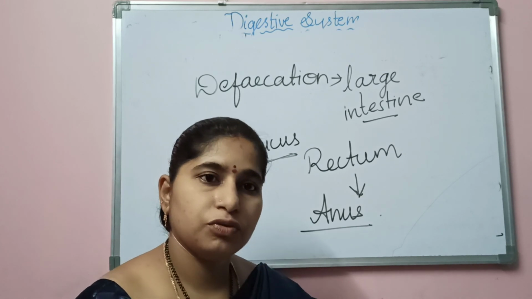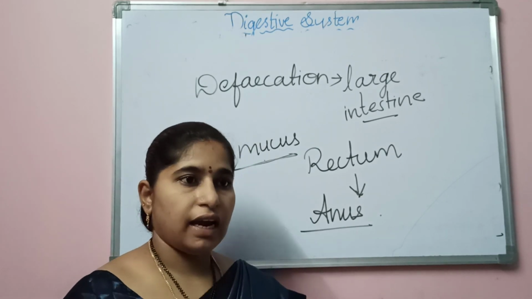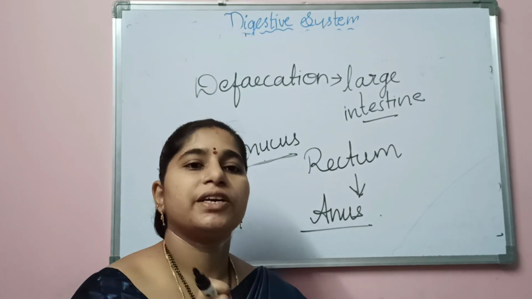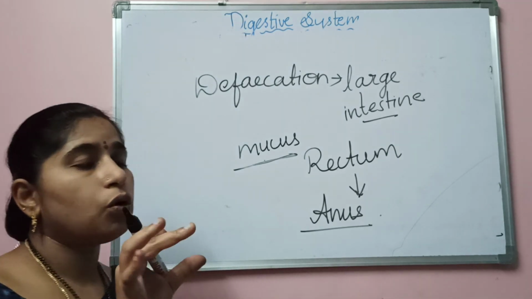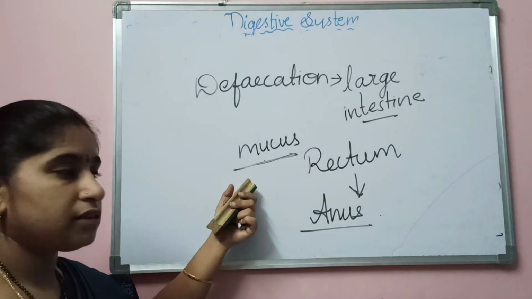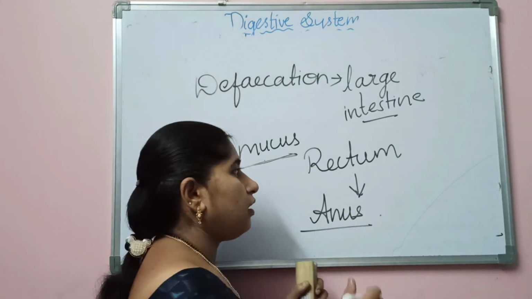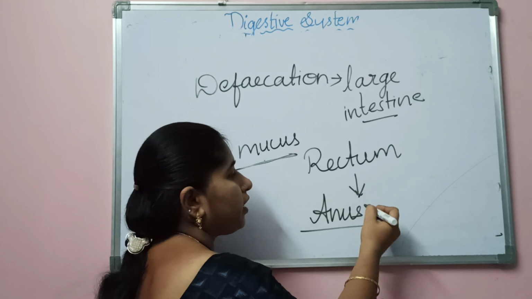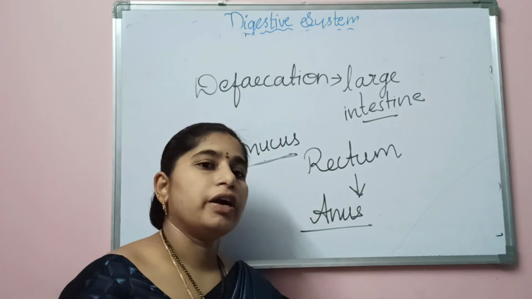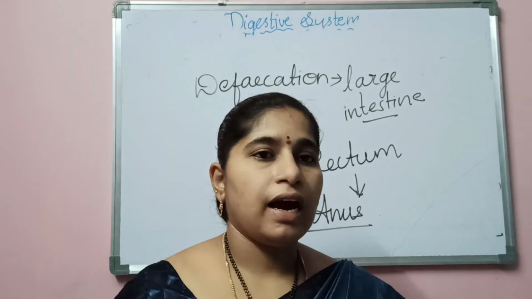All the undigested food enters from the small intestine into the large intestine, which absorbs the water and holds all the undigested food together with the help of the lubricating substance, mucus, and stores it in the rectum. Then from the rectum it passes to the anus and is expelled out of the body. Like that, the process of digestion occurs in our body.